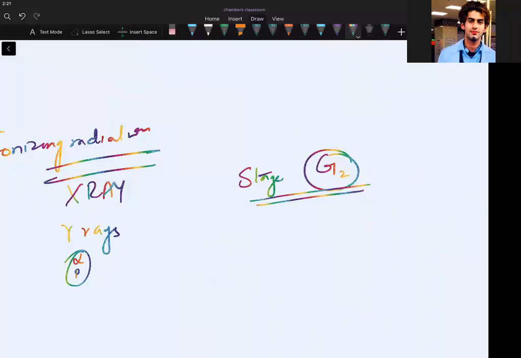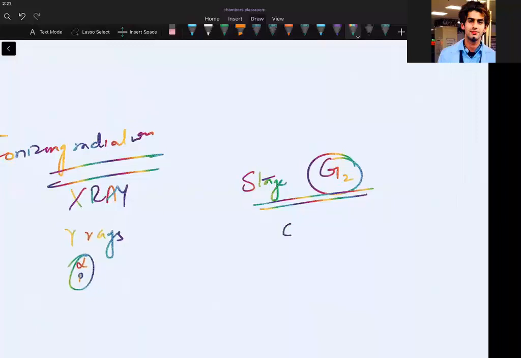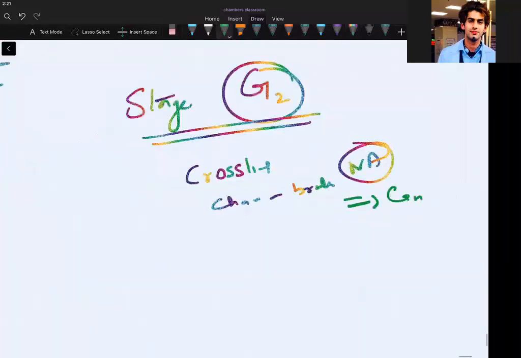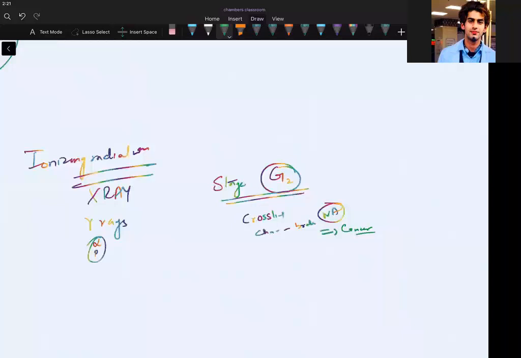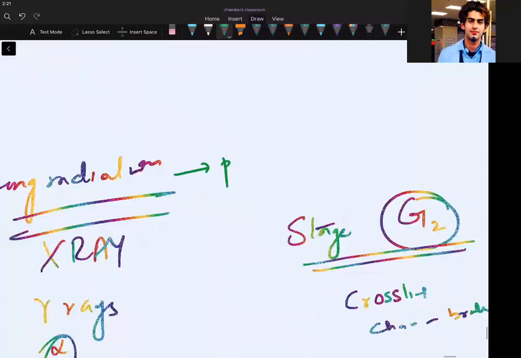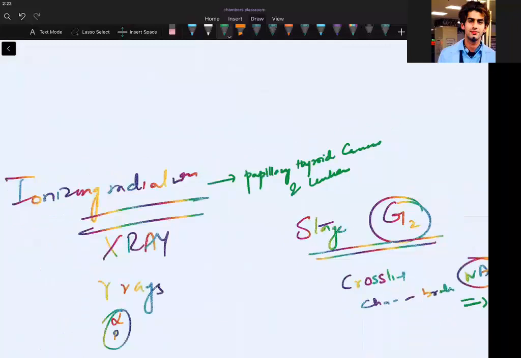Once a cell gets exposed to an ionizing radiation, all the cross-linking and chains will break. So nucleic acid will break, and will cause cancer. Simply to remember. Which is the most common cancer caused by this ionizing radiation? Papillary thyroid cancer, isn't it? And leukemia. But which is not caused? CLL. CLL is not caused by this.